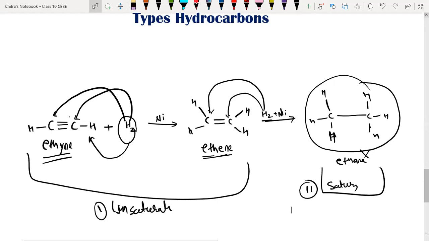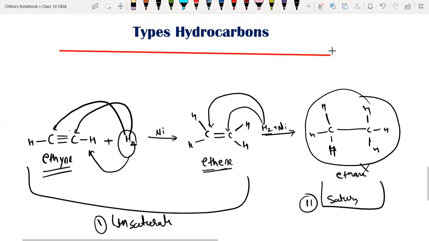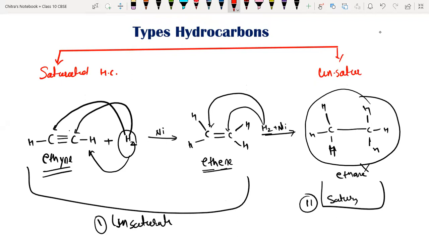So now we are going to write the types over here. We have two types of hydrocarbon. Number one is saturated hydrocarbon and second one is unsaturated hydrocarbon. I'm just going to write the definition over here for saturated and unsaturated.